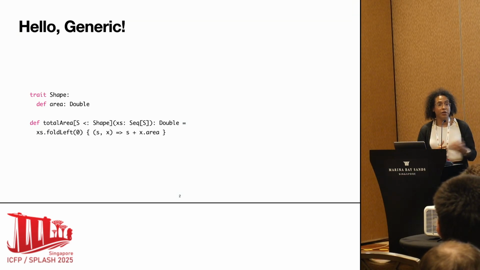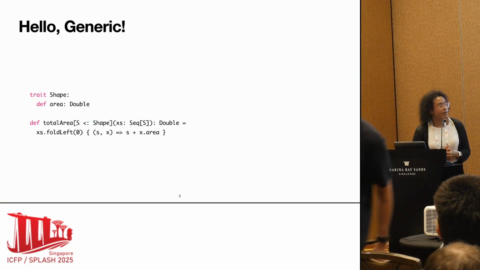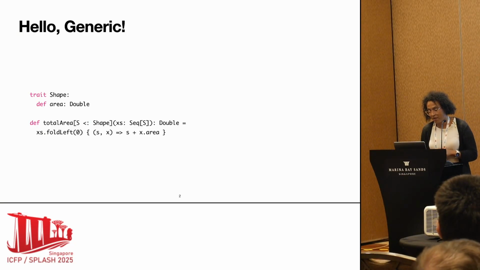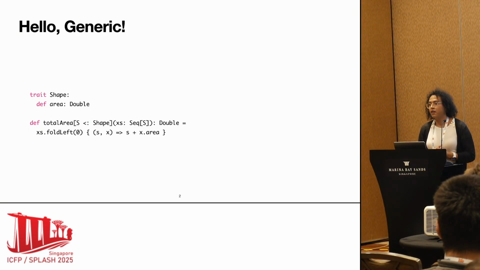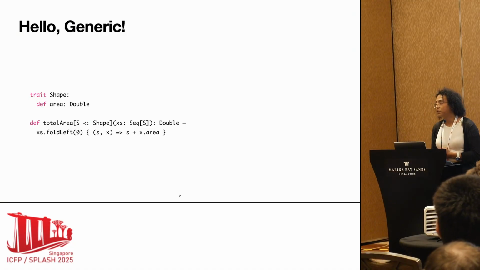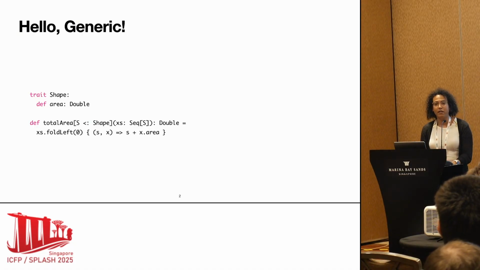And I have a function. Here I'm using bounded polymorphism. So total area is a generic function, and I want S that is a subtype of the shape. And then I want to just take a collection of shapes and sum these areas. Right? It's very simple stuff. I'm sure everyone here understands what's going on. And we can write this kind of program in Java, in Python, in you name it.